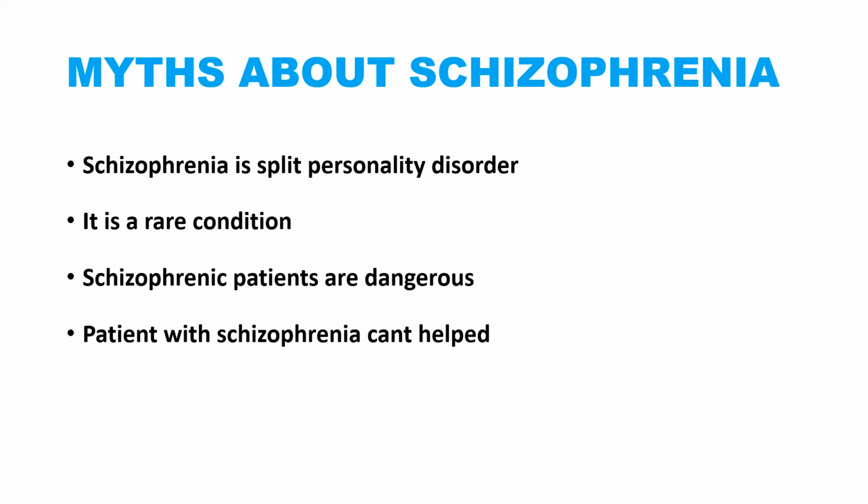If you look into the history of psychiatric disorders, we can understand that schizophrenia is one of the commonest psychiatric disorders. Then, schizophrenic patients are dangerous. Not at all. All mental health disorders can reach a dangerous level if the patient is beyond emotional control. At the same time, the patient will behave in a normal way also. So don't think that schizophrenia patients are dangerous. Then, a patient with schizophrenia can't be helped. No, we can't cure this condition, but we can control the symptoms.